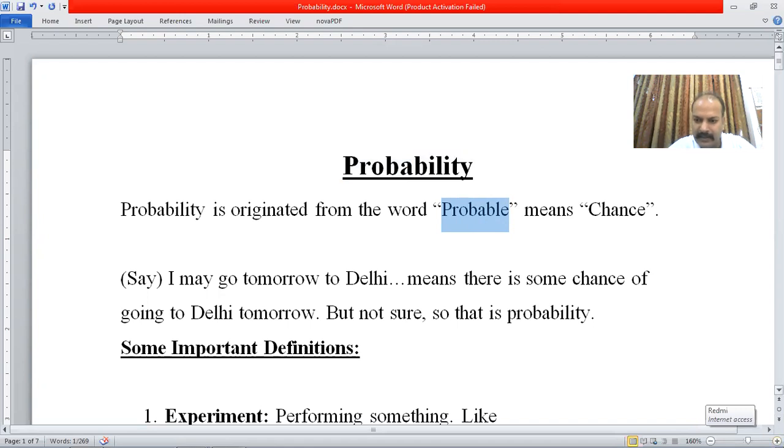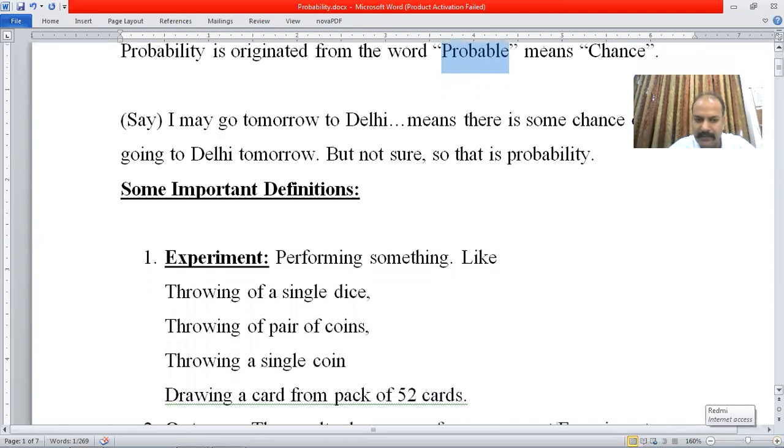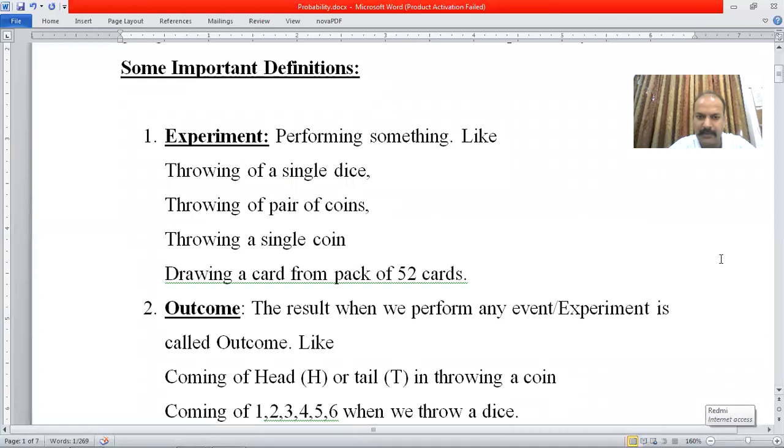Before starting probability, let's go through some definitions which are useful here. First of all, what is an experiment? Experiment means whenever you perform something, like throwing a single dice, a pair of dice, three dice, a coin, two coins, a card from a pack of cards, or drawing a ball from a box of different colored balls. All these are experiments.